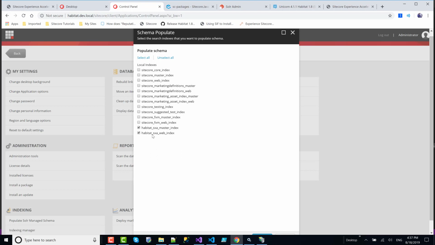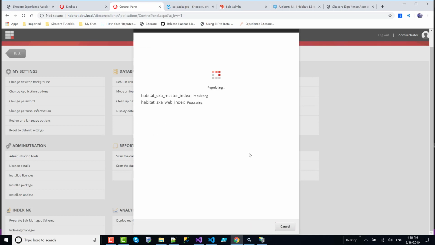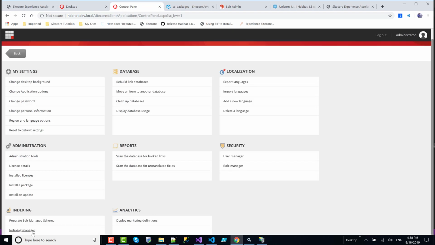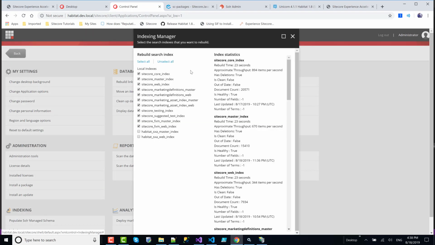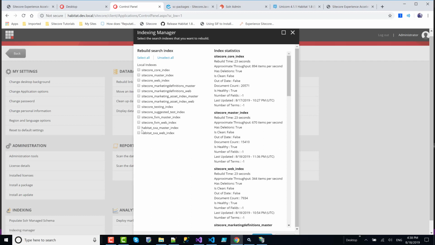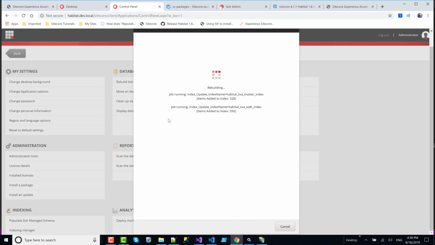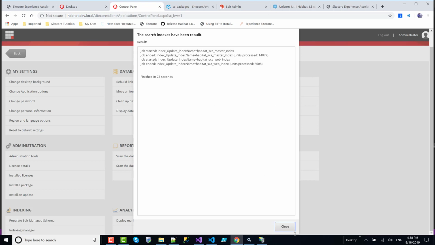Habitat SXA master index, habitat SXA web index. Populate, close. Index manager. We don't need to build all of them, but we need to build the new indexes. It's done.